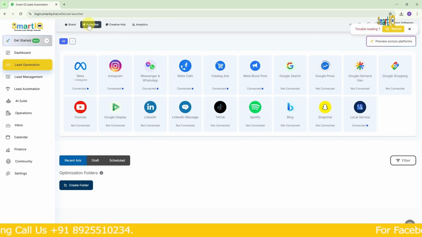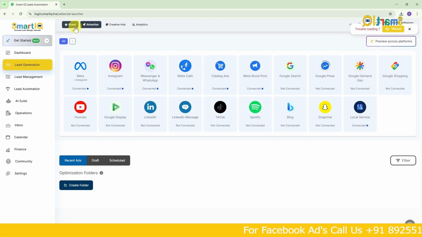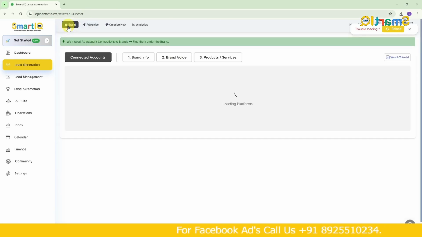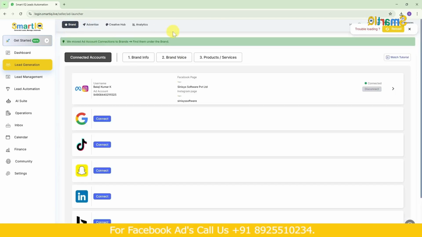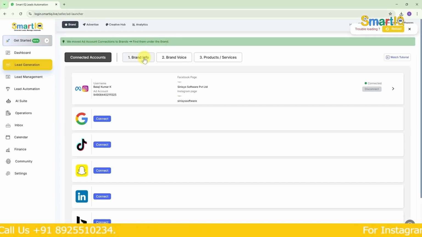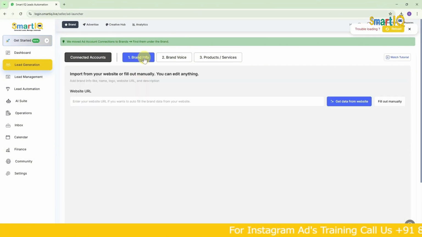Okay, so what we saw just now is in the advertise section. But before that, there's another very important task. What is it? That's branding, which is crucial for every kind of business. Why branding? Only if we have branding can we appear unique to the outside world. So now we are going to add our branding here. This is all a one-time setup. Once you set it up, whenever you want to create an ad, it'll be ready for you.